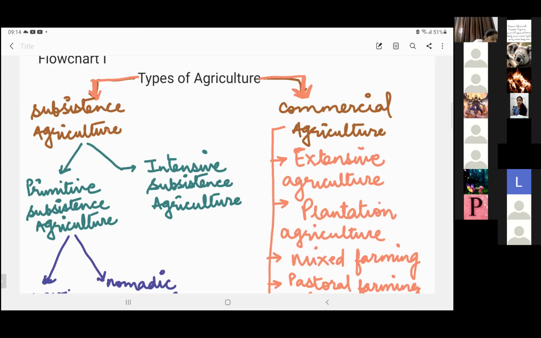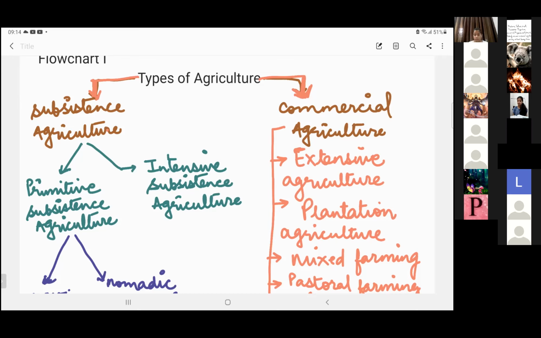But when they started agriculture, they started living a settled life, and whatever they were producing, the only motive was to fulfill the needs of the family. Whatever was grown was consumed within the family itself, right?